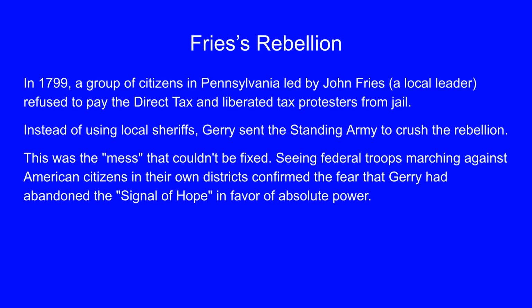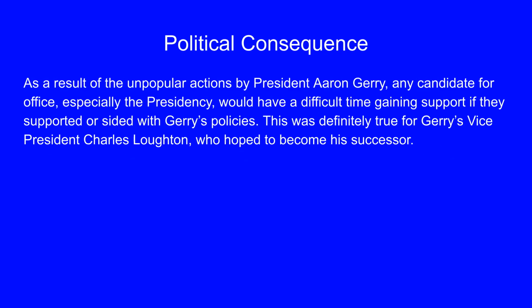The direct tax sparked Freese's Rebellion in 1799, where citizens in Pennsylvania refused to pay the tax. Jerry sent the standing army to crush the rebellion, confirming fears that he had abandoned the signal of hope for absolute power. The unpopularity of President Jerry's actions made it difficult for any candidate who supported his policies to gain support, including his vice president, Charles Lofton.